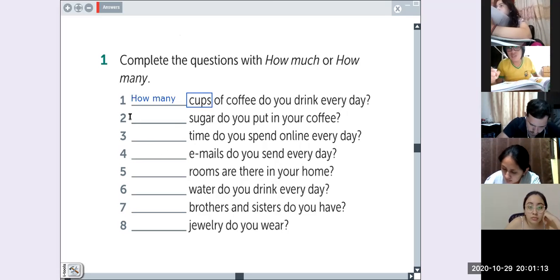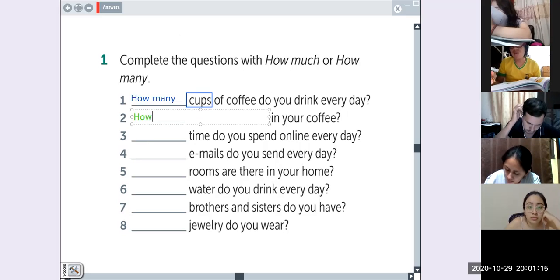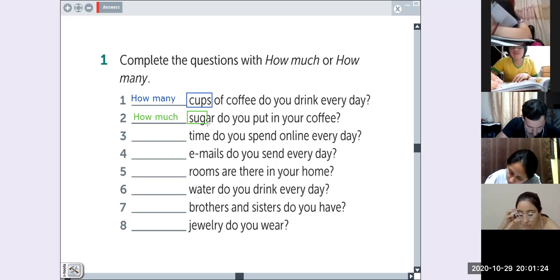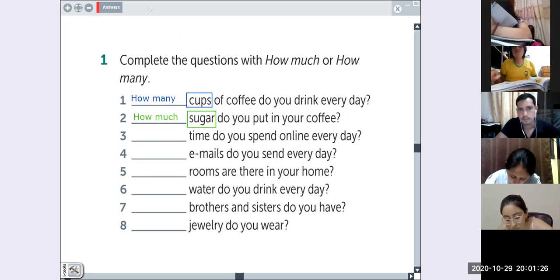How much sugar do you put in your coffee? Very good. So we have how much, because here we have sugar that is uncountable. The next one, please, Paola.